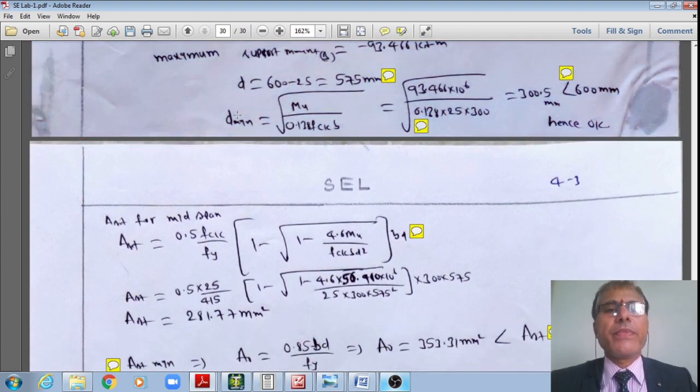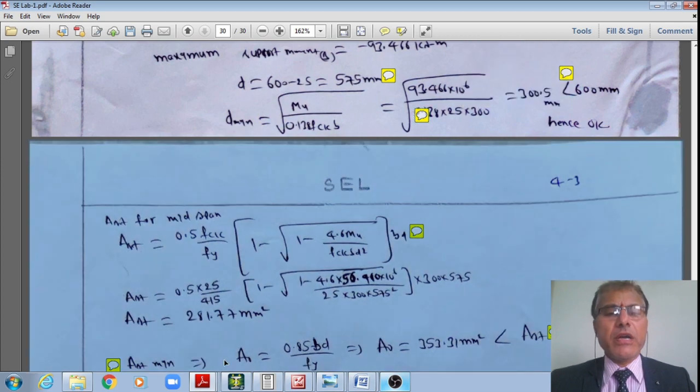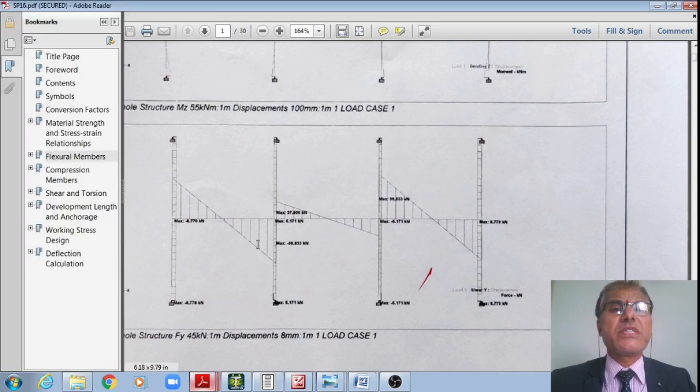Now that I will show, right? However, we already know from IS 456 Clause G-1.1.C, page number 96, or that of SP16 1980 Table C, page number 9, page number 10. Now let me visit that SP16, student. I am there in this SP16, right?